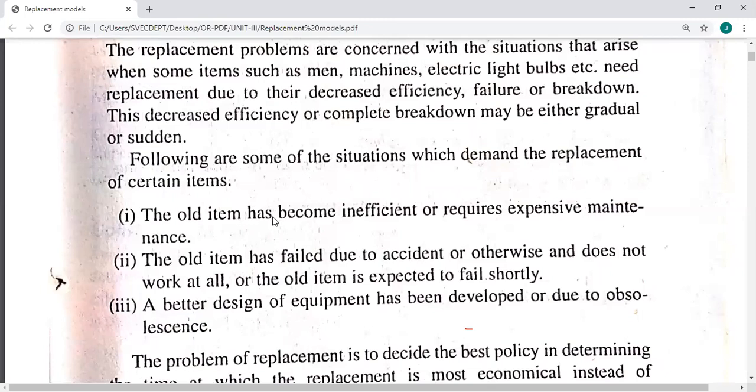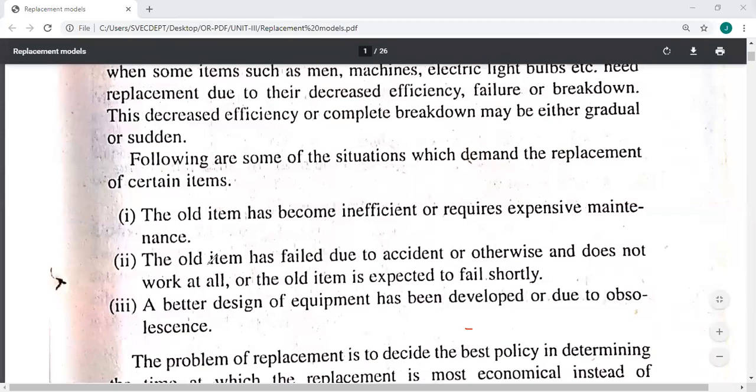Once the maintenance cost becomes heavy, it is better to replace that lorry or vehicle with a new one. So the objective of the replacement model is to find at what age that vehicle has to be replaced, that means at what age the old item has to be replaced with the new one. That is the objective of the replacement problem.